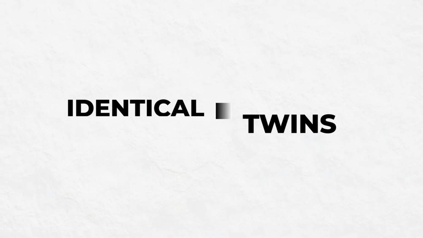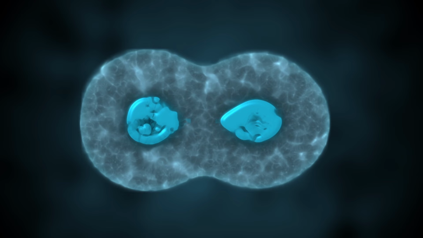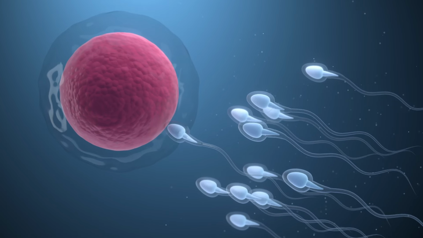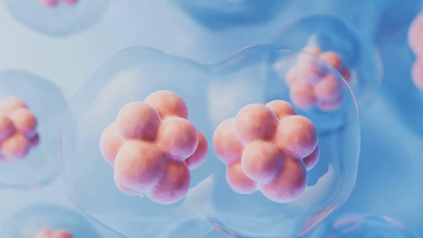Identical twins, or monozygotic twins, are like nature hitting the copy-paste shortcut. They occur when a single fertilized egg splits into two. It all begins when a sperm fertilizes an egg. This union creates a single cell, called a zygote.